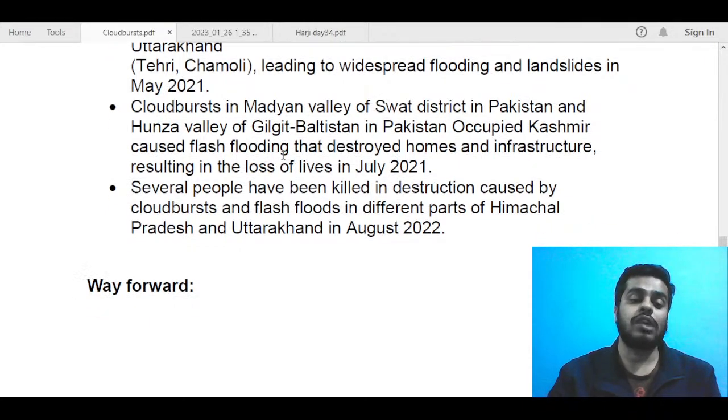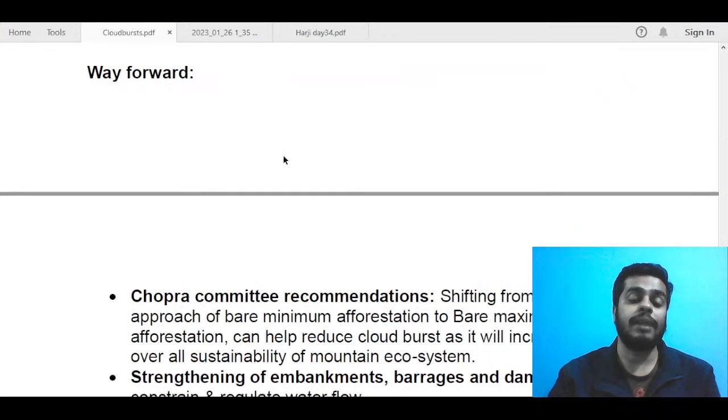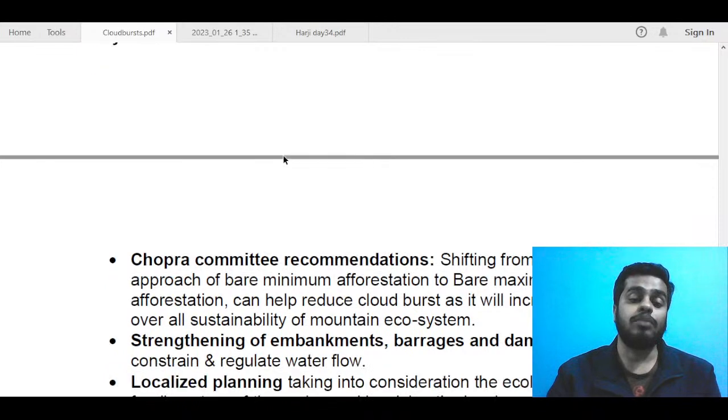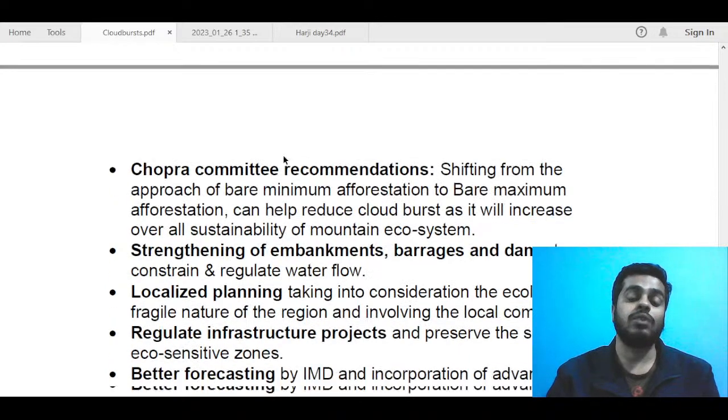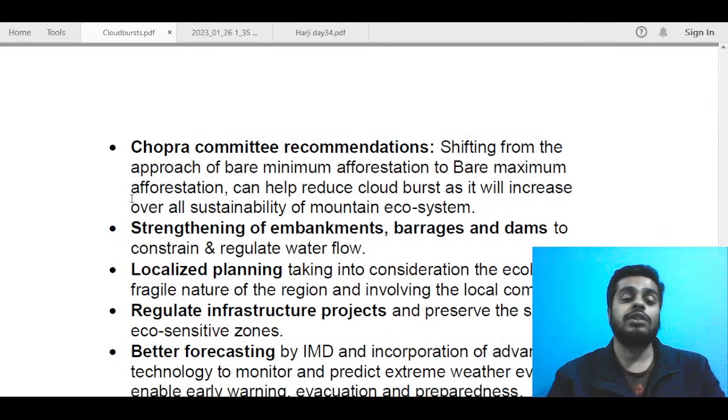Next, we move on to talking about a bit of the way forward, like what we can do better to tackle these flash floods or cloudbursts and their consequences, that includes flash floods. So there was a Chopra committee formed, and it recommended some measures. For example, shifting from the approach of bare minimum afforestation to bare maximum afforestation.